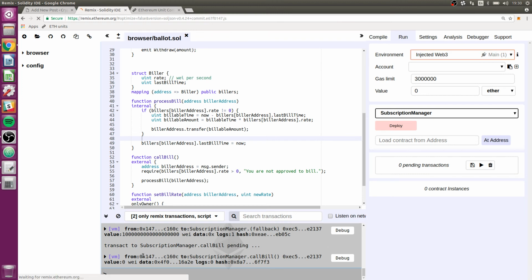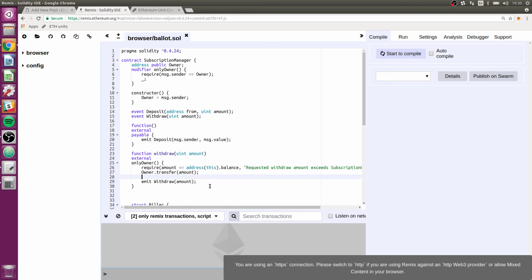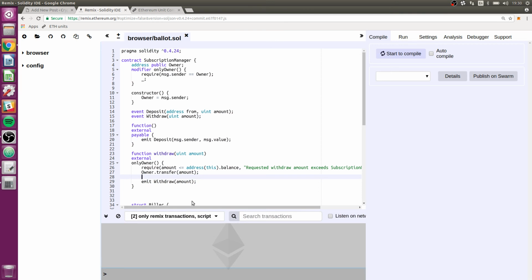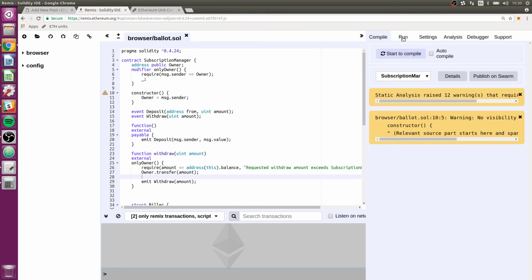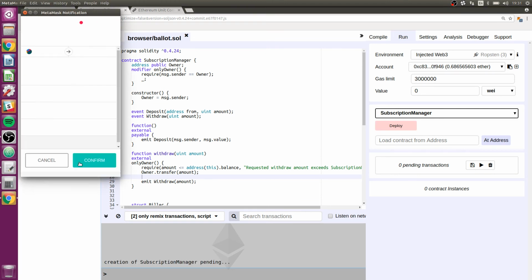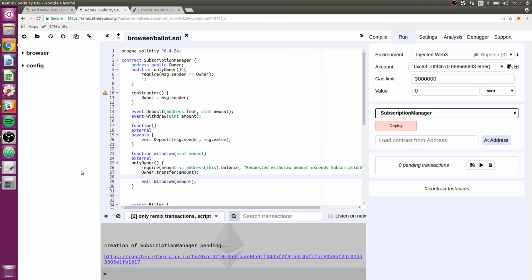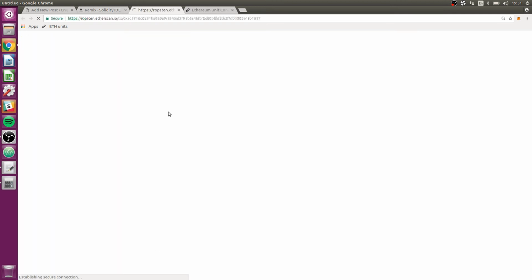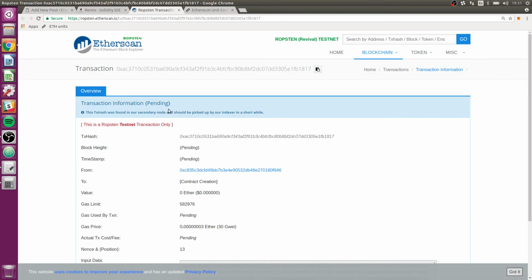The only issue I'm having now is that I'd like to be able to inspect it, and I can't inspect it, I think, through this interface. So I'm going to compile it and put it on Ropsten directly, and that'll give us access to a lot more tools. The only downside is we'll have to wait for it to mine whenever we do something. So I'll go deploy, MetaMask pops up, I'm going to confirm. Click there, and we will just wait for this to mine.